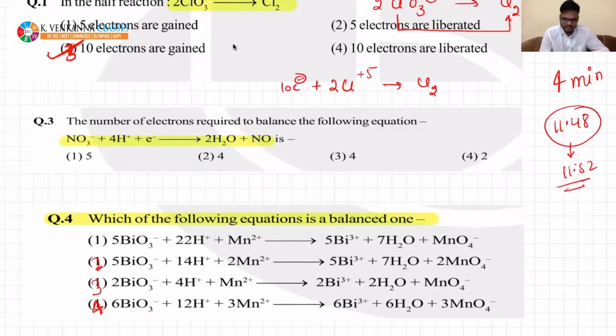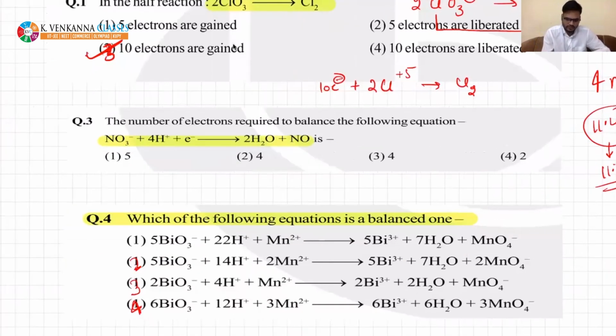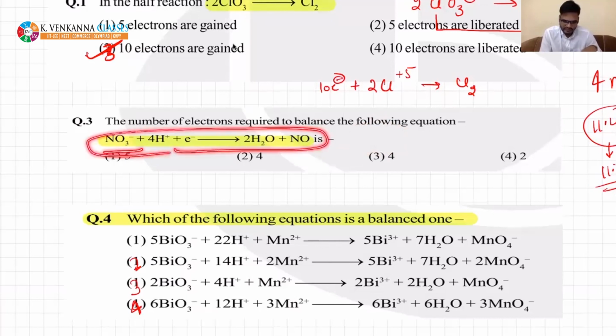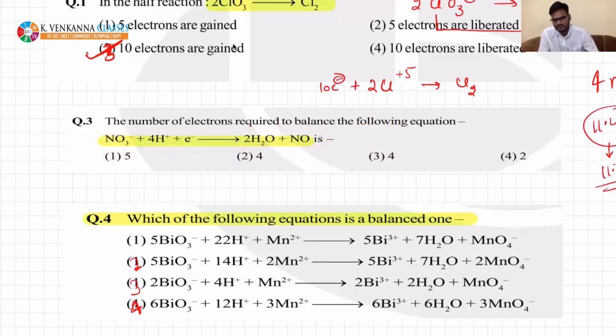The next one is the third one. This is very simple, beta. In this case, electrons are present on this side. But if you see here, the net charge is 0. For any balanced reaction, the charge as well as atoms should be the same. If you see, all atoms are balanced, beta. They have given you the balanced equation, but only electrons are not.